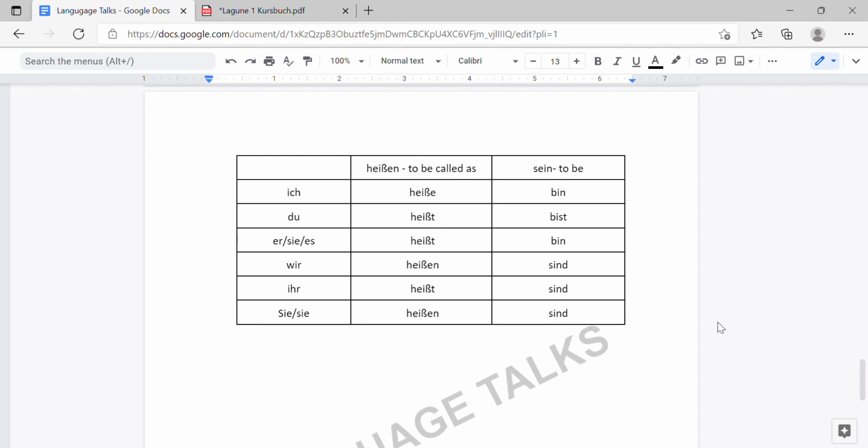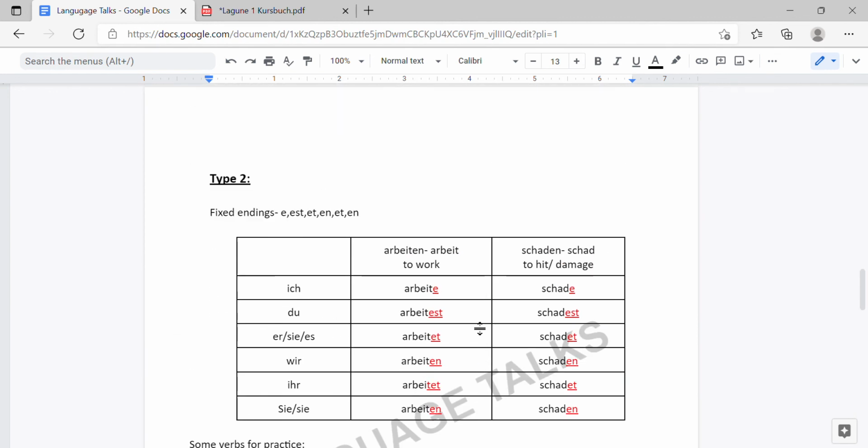So this table, moreover the conjugation concept, is important for us. In the sein thing, sein means to be. Ich bin, du bist, er ist, wir sind, ihr seid, sie sind. You can see in heißen also there is something similar to the infinitive form of the verb, but in the sein form the conjugation and the whole spellings are different. That's why I'm saying when you're approaching the third type of verb conjugations, don't have any fixed idea, just approach with a free mind and you will be able to understand it. Okay, so go through these concepts.